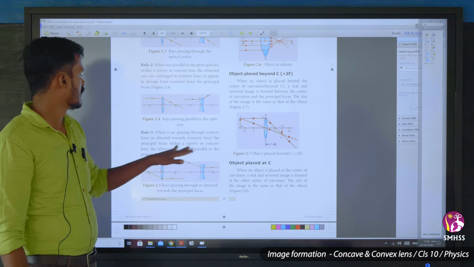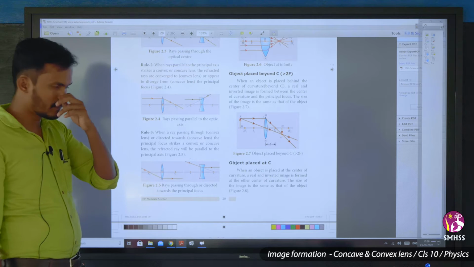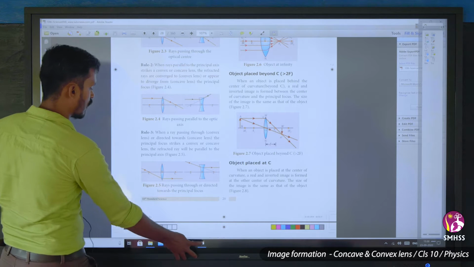Rule number 3: when a ray passing through the convex lens is directed towards the principal focus and strikes the lens, the refracted ray will be parallel to the principal axis. So we will draw it once again.